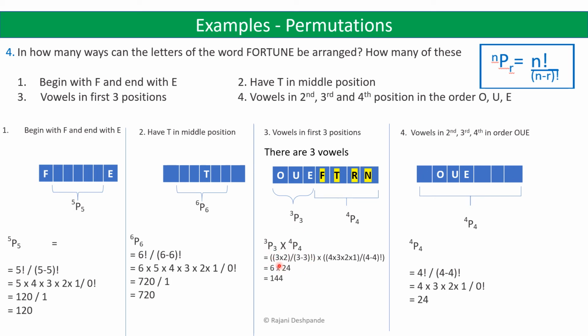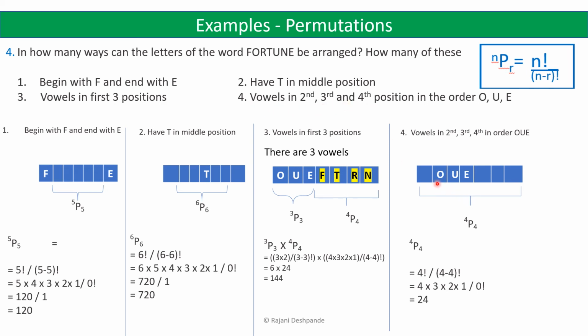So this is equal to 3 into 2 divided by 3 minus 3 factorial, into 4 into 3 into 2 into 1 divided by 4 minus 4 factorial. So this is equal to 6, because 3 minus 3 is 0 factorial, which is 1, and this is equal to 24. So 6 into 24 is 144. So 144 words can be formed such that they have all 3 vowels in the first 3 positions and then the remaining letters.